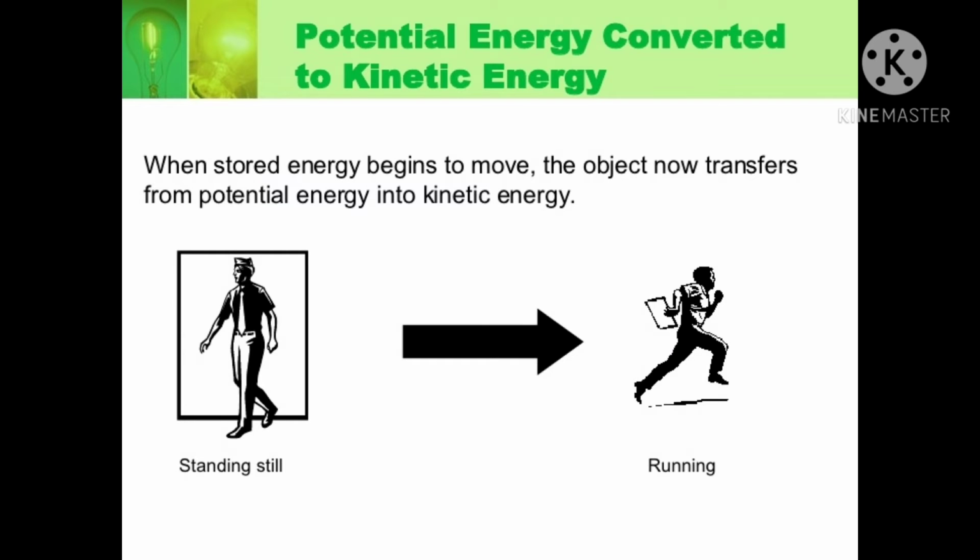In this picture, you can see how potential energy gets converted into kinetic energy. Children, when stored energy begins to move, the object transfers potential energy into kinetic energy. As you can see in this picture, the man standing still has potential energy, but when he walks or runs, it changes into kinetic energy.